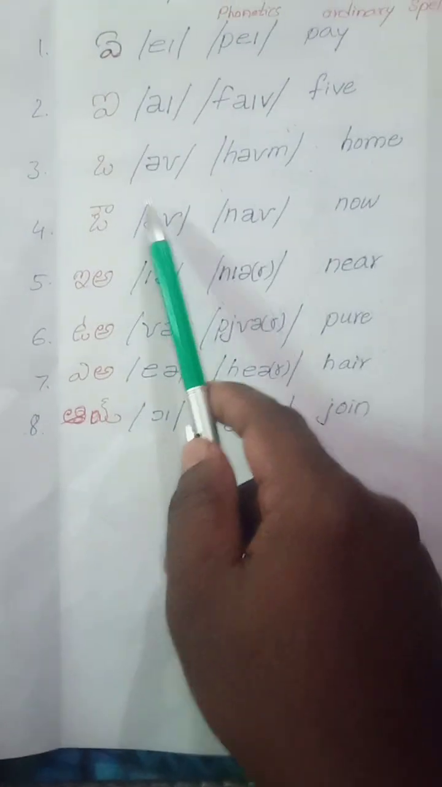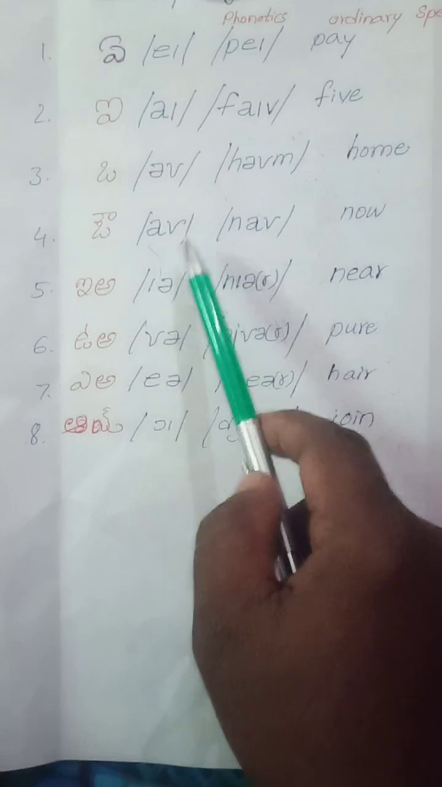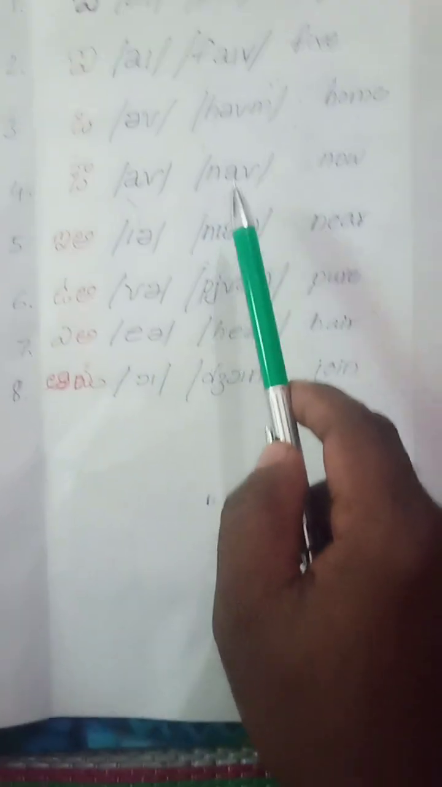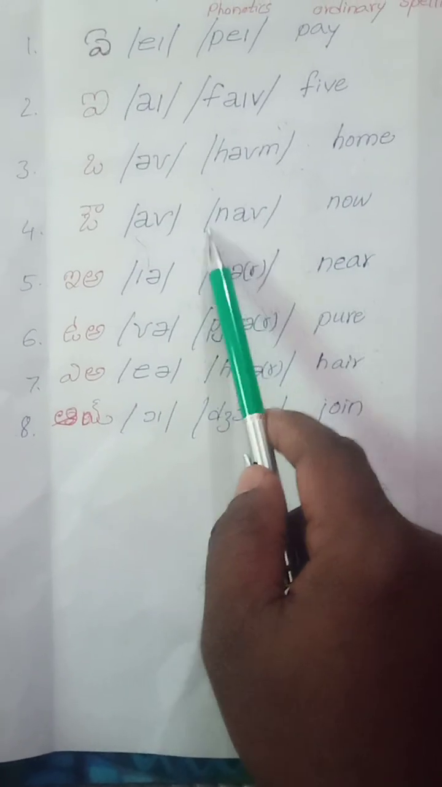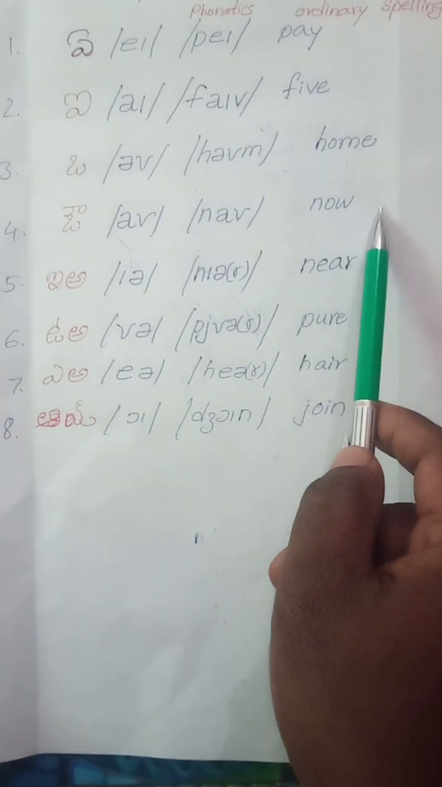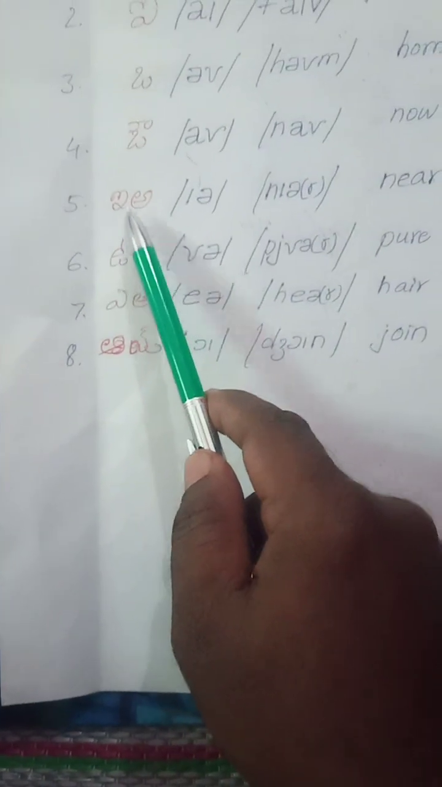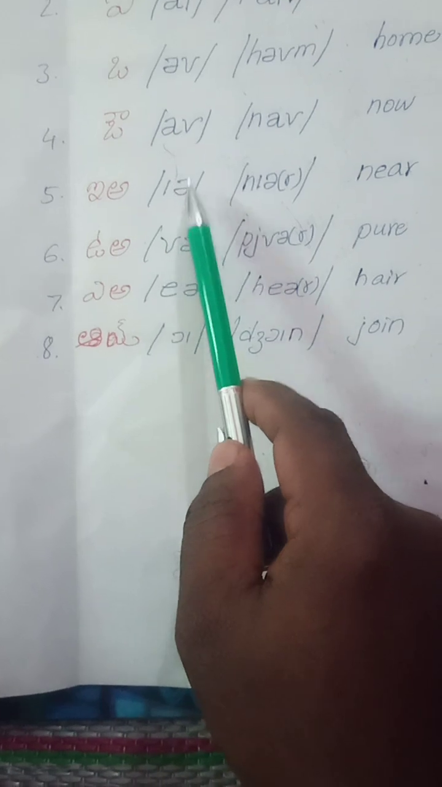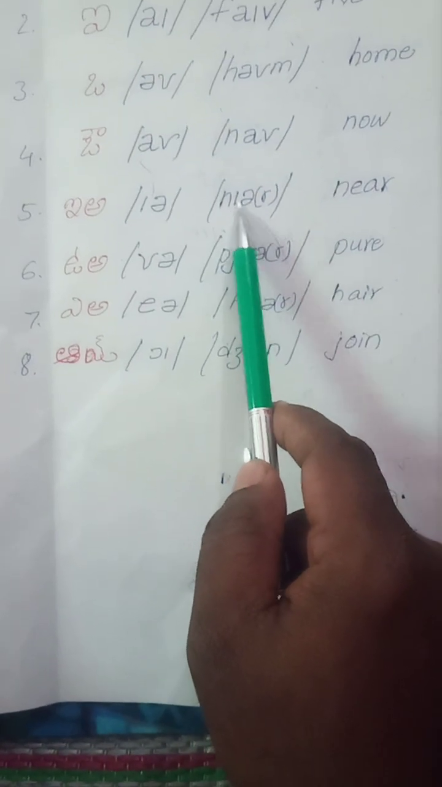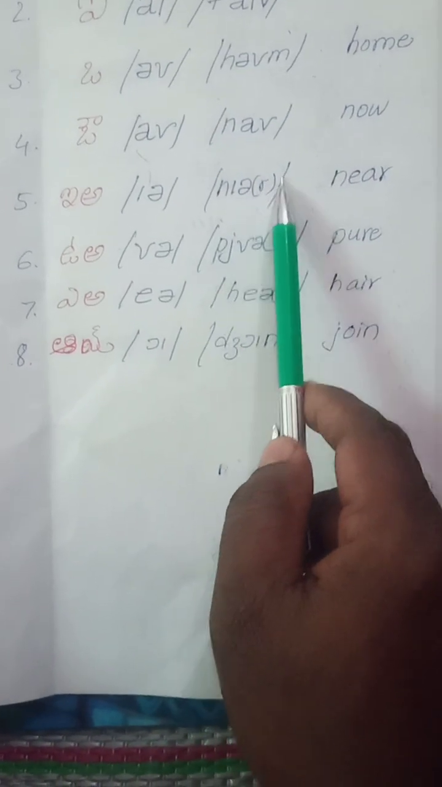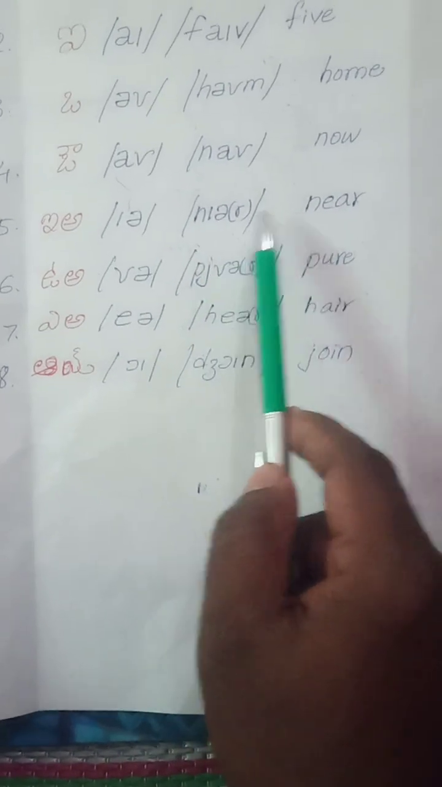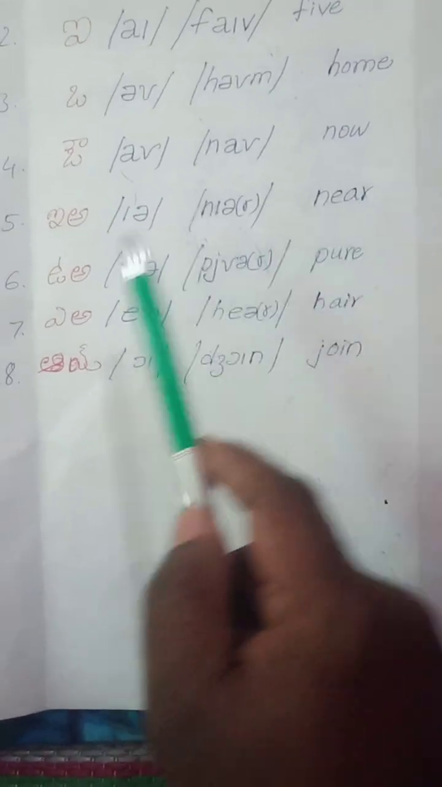Ow, a and u. And after ow, now, N-O-W, now is the ordinary spelling. Then e and a: near. R is silent, so I put it in brackets. So near, ordinary spelling is near.